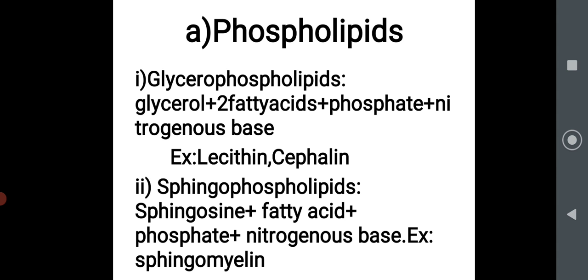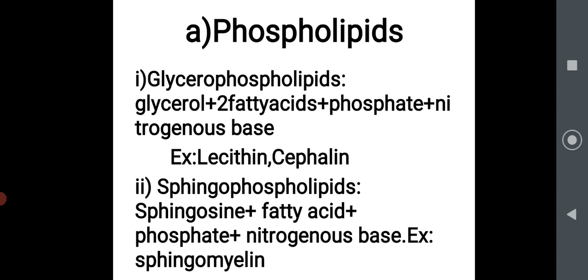Glycerophospholipid contains glycerol and fatty acid as the base. Along with that, it contains phosphate, hence the name phospholipid: glycerol, fatty acid, phosphate and nitrogenous base. Examples for glycerophospholipid are lecithin and cephalin.